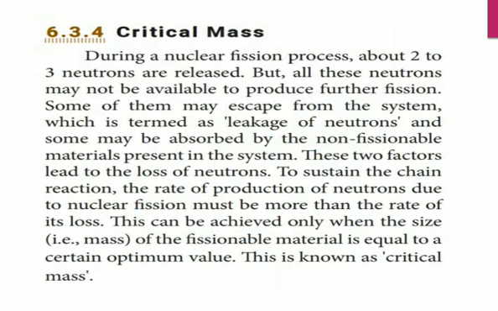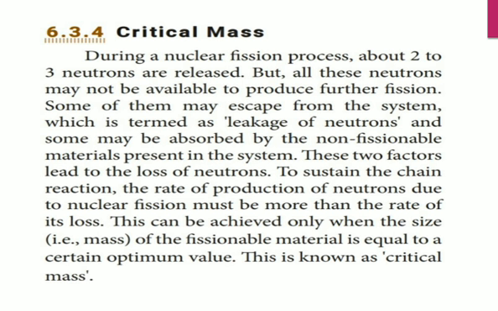Now go to the next one, critical mass. Okay, what is critical mass? See this, during a nuclear fission process, about 2 to 3 neutrons are released. 2 to 3 neutrons are released. Yes, I showed that in the process. So 2 to 3 neutrons are released.